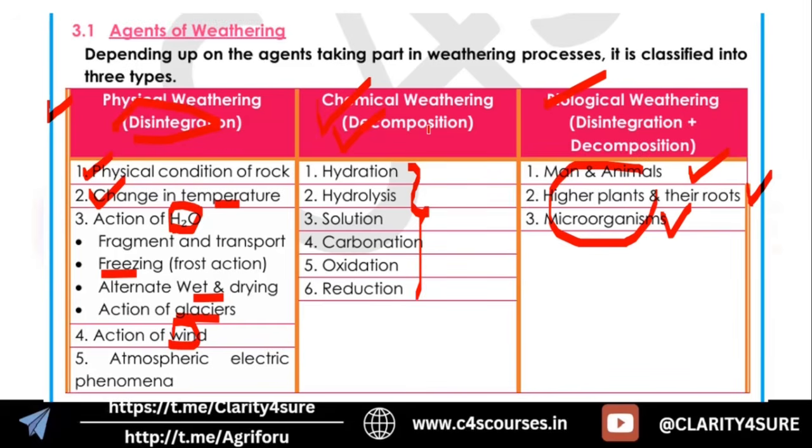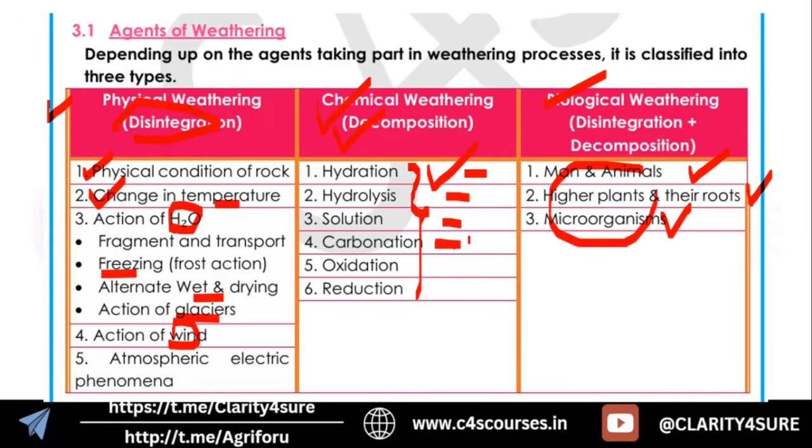So yes, chemical weathering. In chemical weathering, we have hydration, hydrolysis, solution, carbonation, oxidation, and reduction. Hydration is about attachment or combination of water molecules. Hydrolysis is about removing that water molecule. Then solution is where whatever soluble part of the rock is dissolved in the solution and separated from the rock.